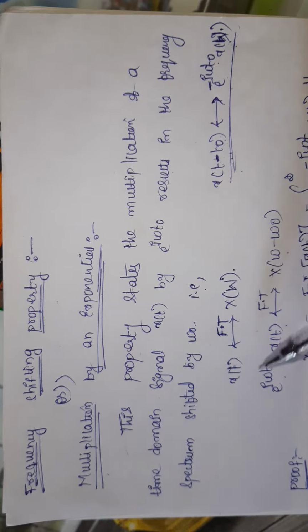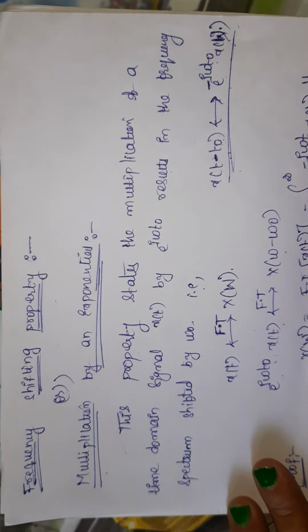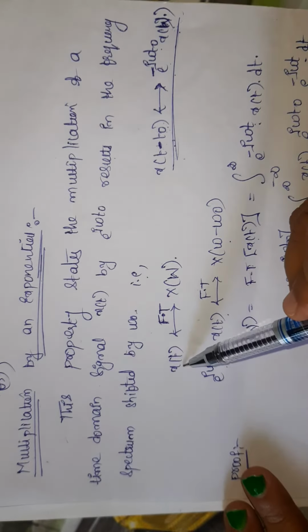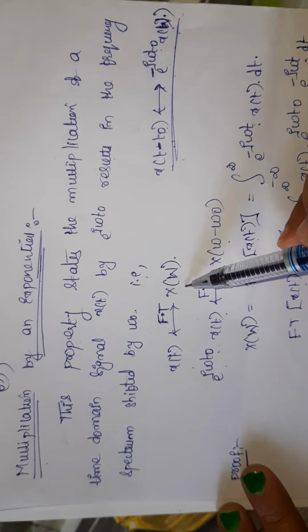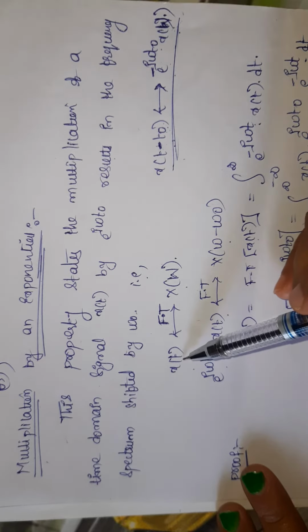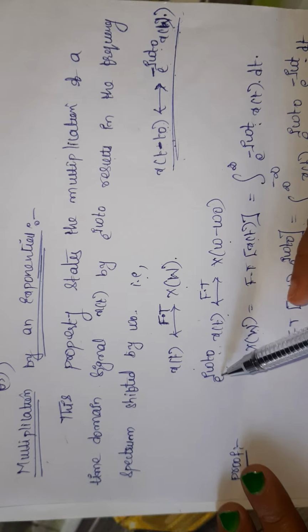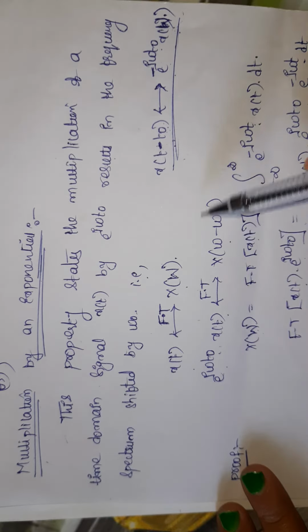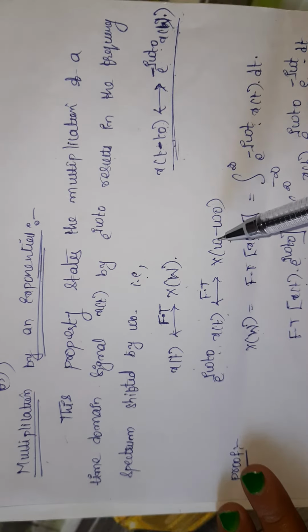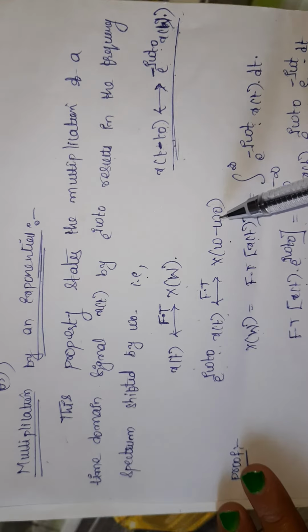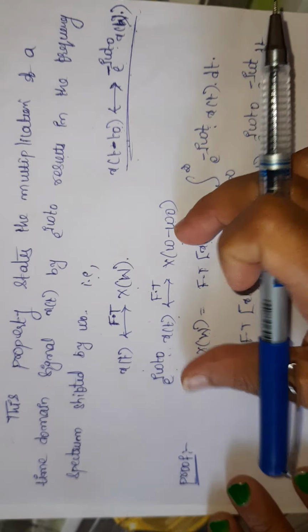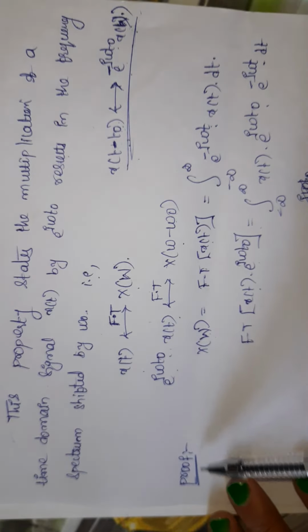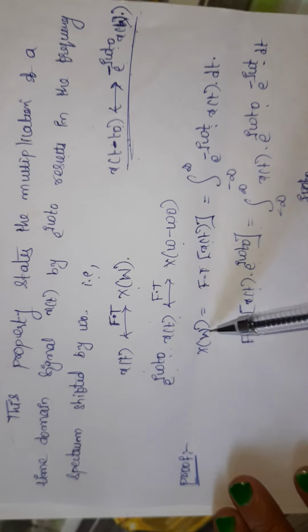That is, the Fourier transform of x of t will give us x of omega. If x of t is multiplied with e power j omega t naught, then the signal in the frequency spectrum will have a shift of omega naught radians per second. So this is what I am going to prove now. So this is the proof.